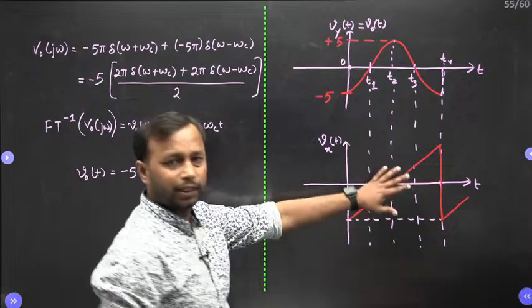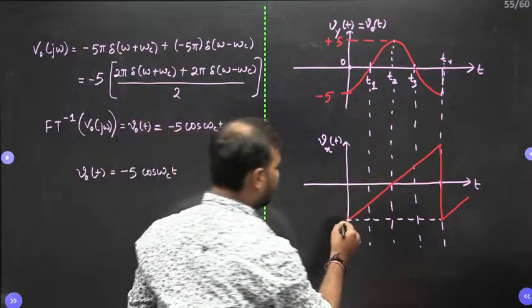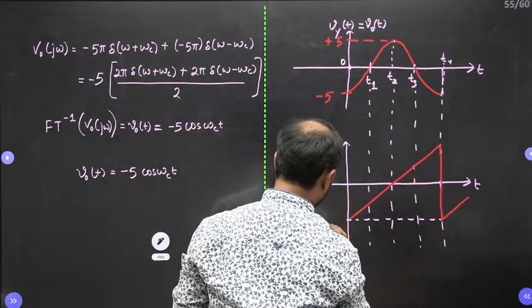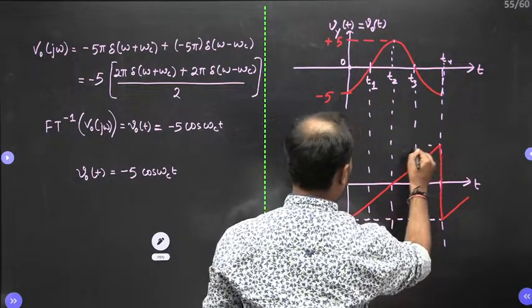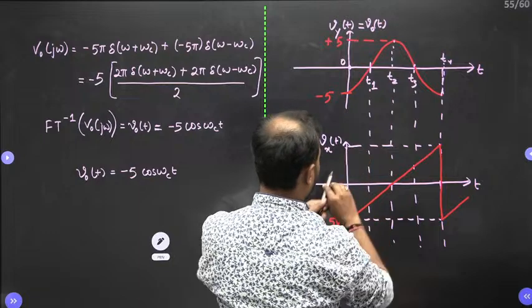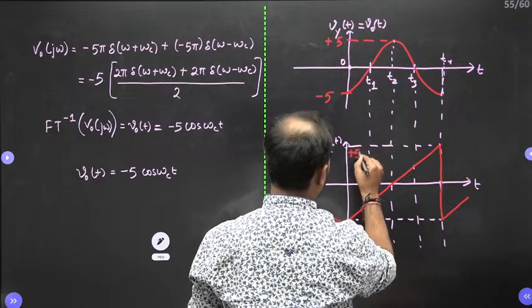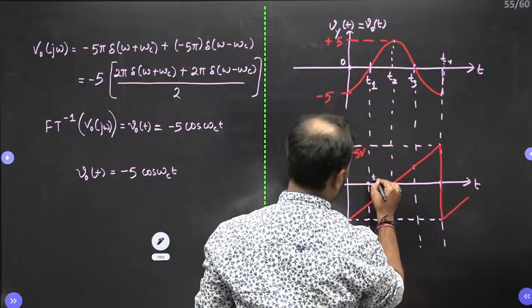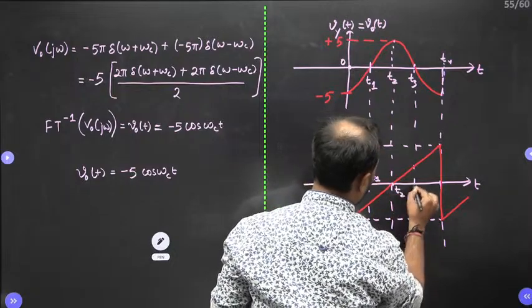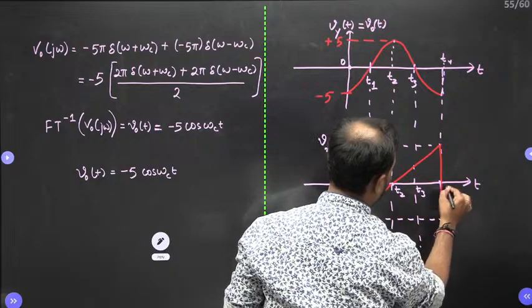Let me take the voltage as minus 5 volt, the same voltage, and here plus 5 volt. And these times are T1, T2, T3 and T4.